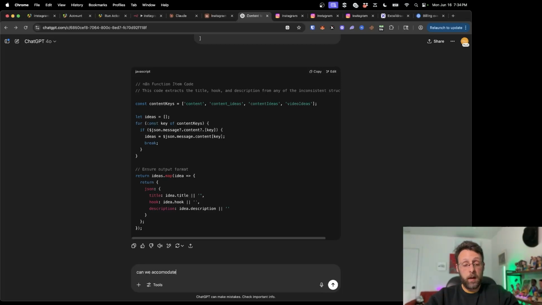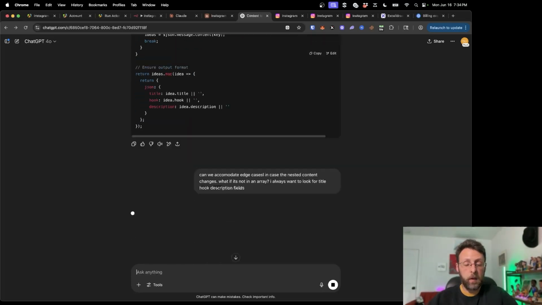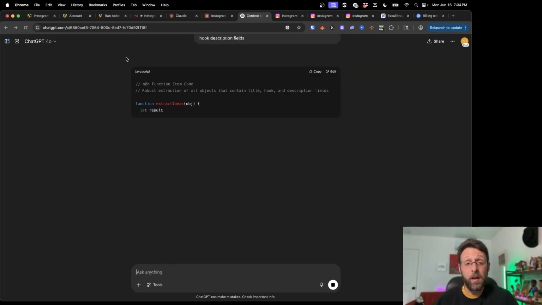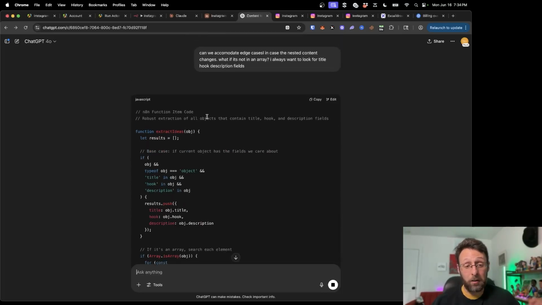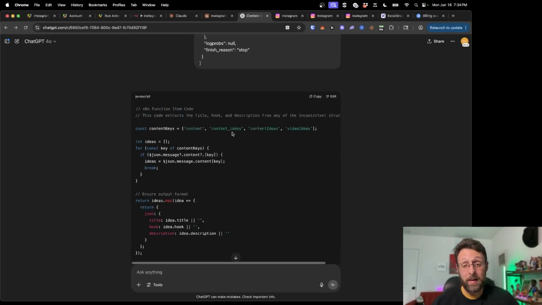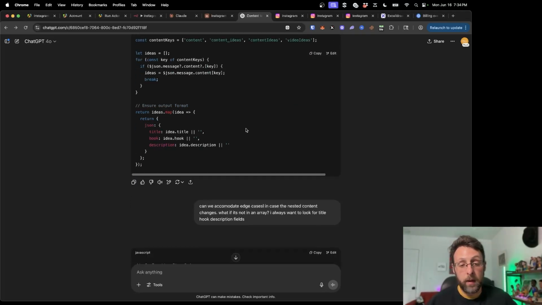Can we accommodate edge cases in case the nested content changes? What if it's not in an array? I always want to look for title, description fields, just to make sure, because ChatGPT is honestly totally unpredictable. It may not call it one of these things. It could call it something totally different. We want to make sure we can account for that.